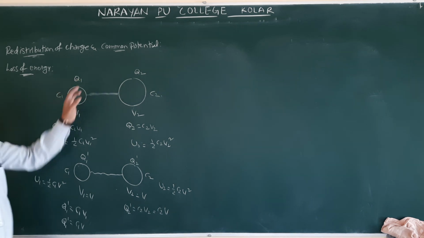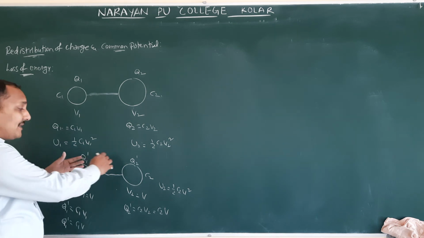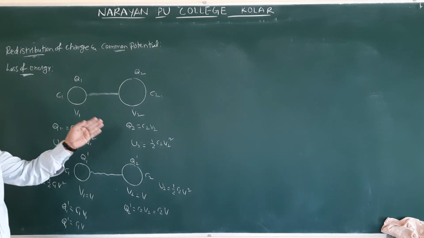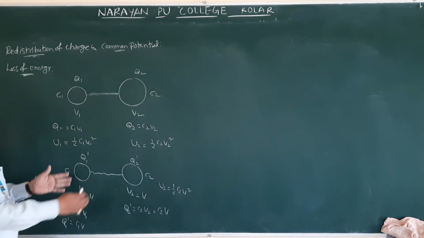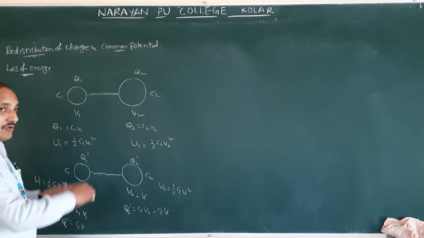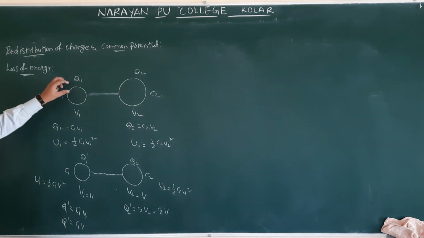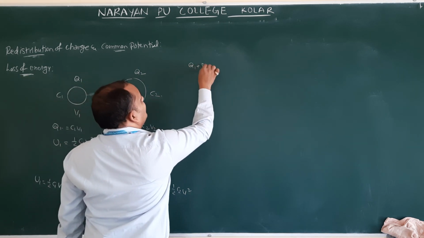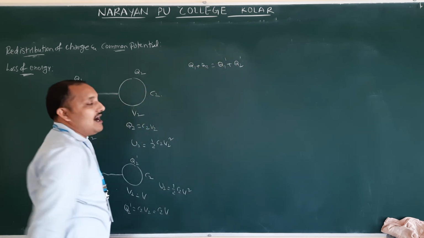So initially how much charge will be there? Let us assume total 10 microcoulomb. After connection, the 10 microcoulomb is going to redistribute. Two rooms are there: within one classroom 50 students are there, in another classroom 70 students are there. So we told them to mix together, but the total will not be changed, 70 plus 50 only. This is also the same. Therefore, total charge Q1 plus Q2 is equal to Q1 dash plus Q2 dash always.